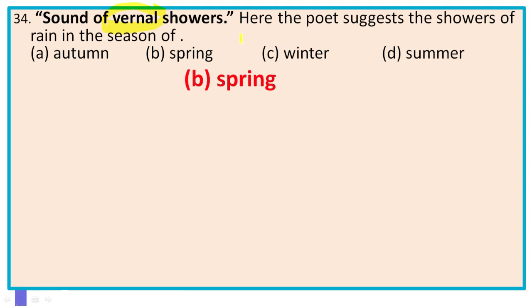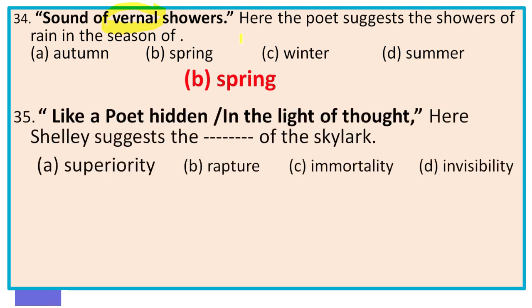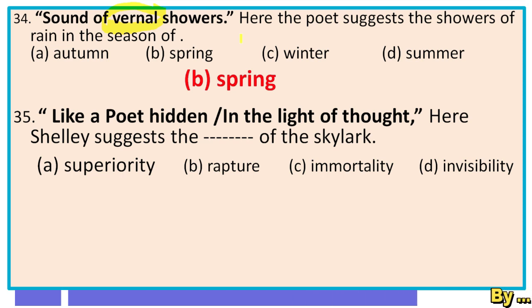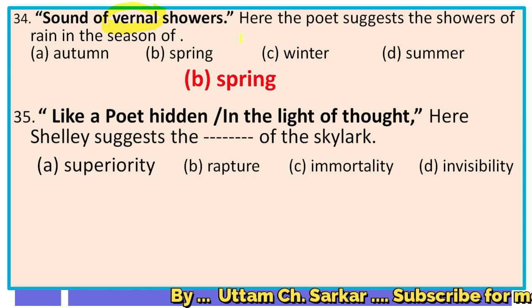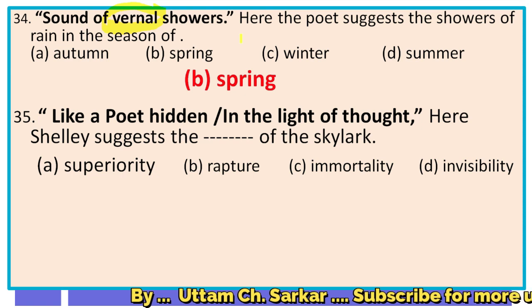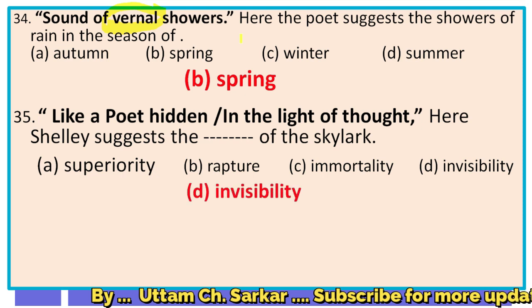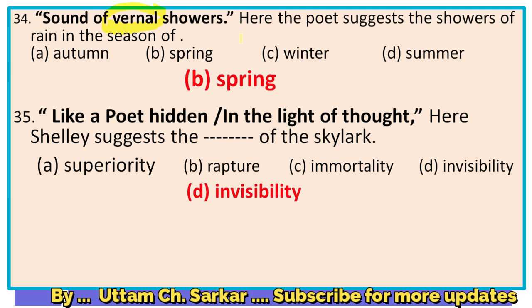Next, question number 35. Like a poet hidden in the light of thought. Here Shelley suggests the dash of the Skylark. Actually, here the idea of invisibility is suggested. Why invisibility? Because we can't see a poet, but we are inspired. That is, a poet's self is concealed. Likewise, the Skylark remains invisible in the dazzling light of the sun, but the song is audible. So the idea is obviously invisibility. So the right option is D.